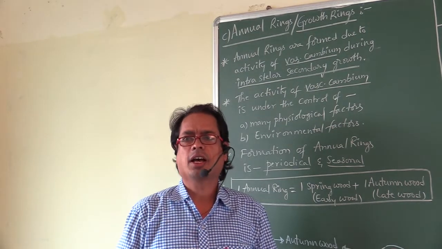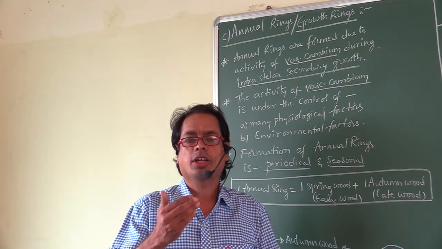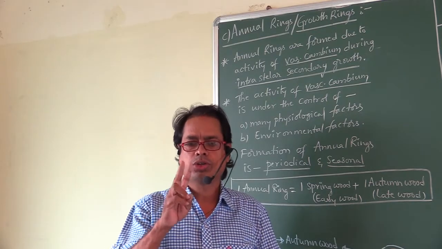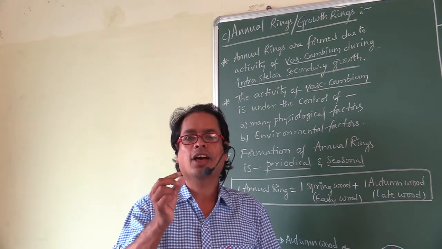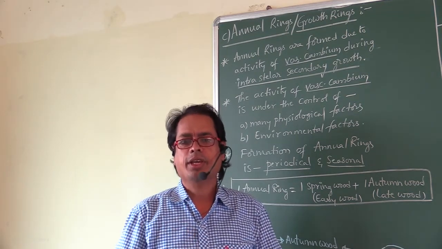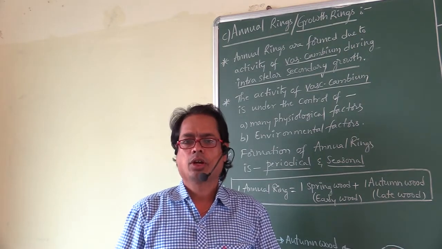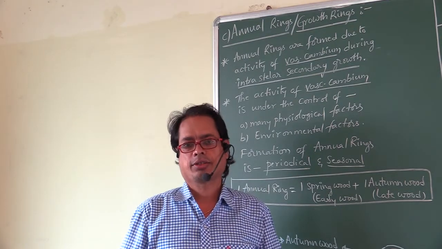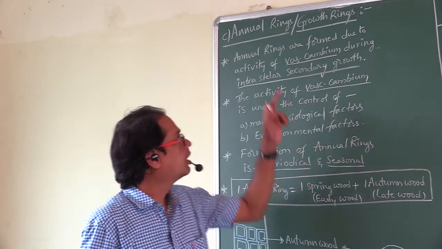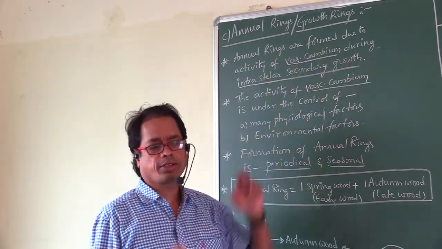In the previous class, I explained about intrastellar secondary growth, two steps. That is formation of vascular cambium. Second step is activity of vascular cambium. Now today, third step, that is annual rings. Today we will discuss about annual rings, also called growth rings.